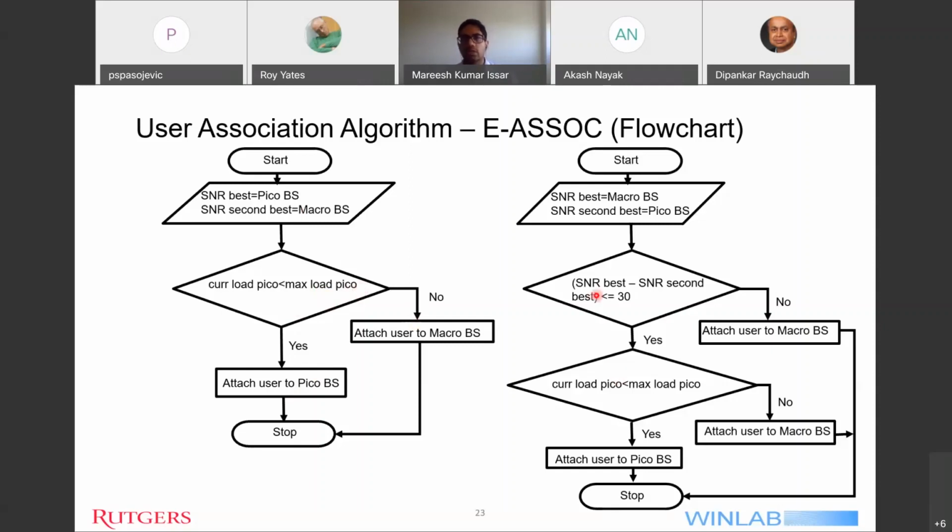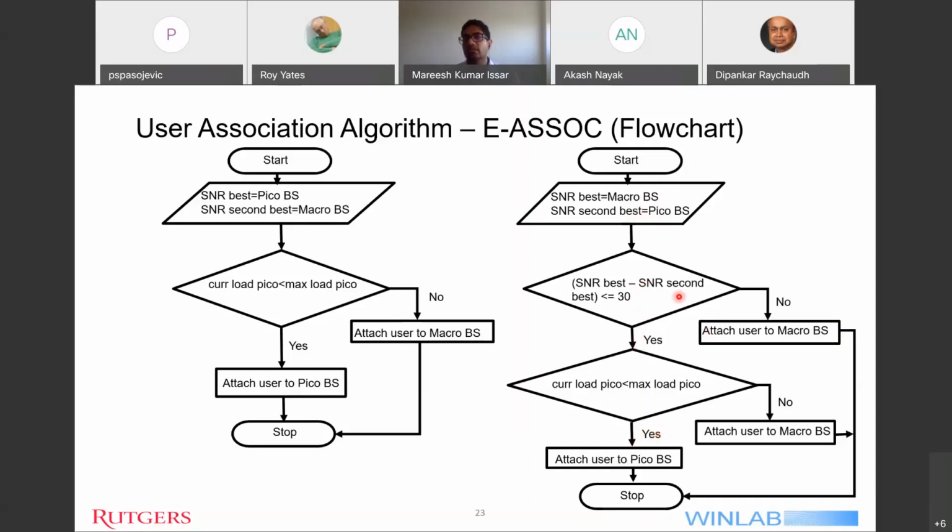Then moving on to the next flowchart, here we have the condition that the best SNR a user receives is from a macro base station, whereas the second best SNR received by the user is from a pico base station. If this is the case, then we check whether the difference between those two SNR values is less than a predefined threshold. If that's the case, then we further check if that pico base station is not fully loaded, and if it's true, then we attach the user to that particular pico base station.